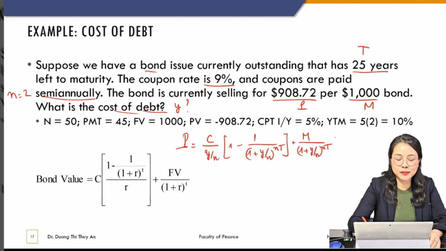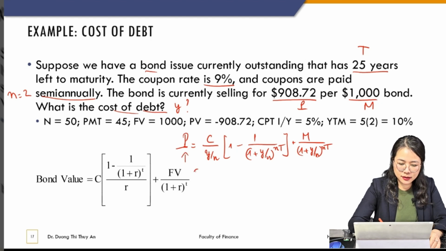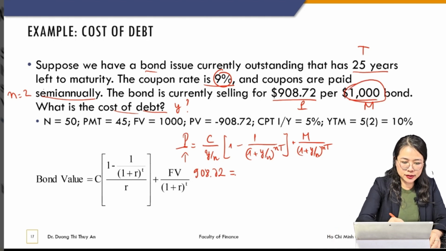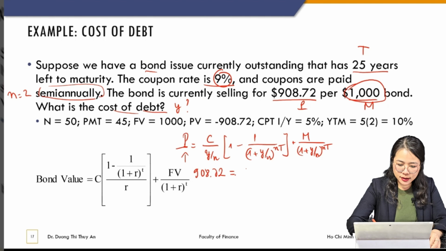Yeah, this is the formula, so we replace the numbers here. With a coupon rate of 9% and a face value of 1,000, and it is semi-annual, so this is 1,000 multiplied by 9% and divided by 2.